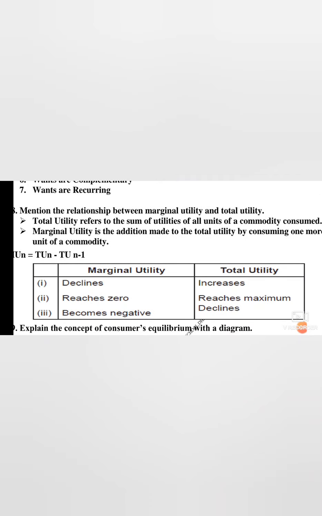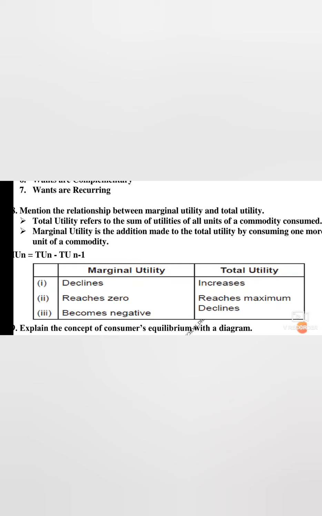So next we will see the difference between marginal utility and total utility. That is, when marginal utility declines, total utility increases. When marginal utility reaches 0, total utility reaches maximum. So for example, you take a pencil in your hand and write this down.